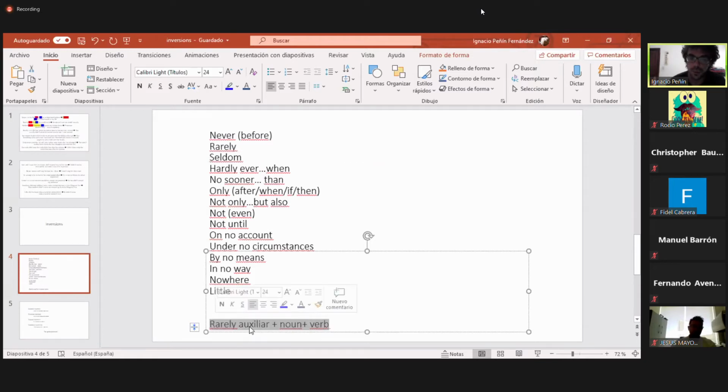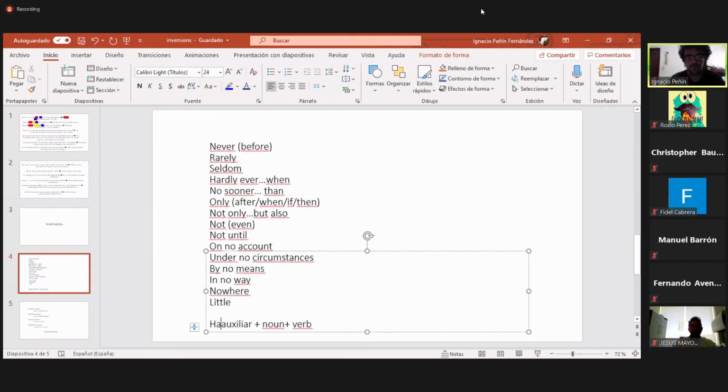So we will use hardly ever plus the auxiliary plus noun plus verb, and then we are using the second part of the sentence that is going to be written in a positive form. Okay, so here we will have the noun plus the auxiliary if it is needed plus the verb.